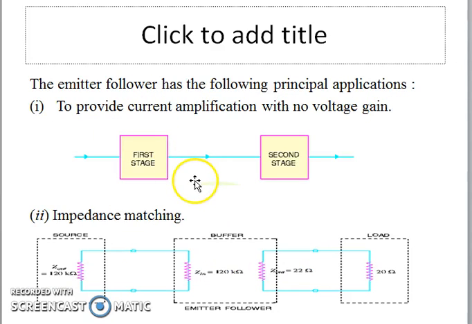So what are the applications of the emitter follower? The first application is that we can use it as a current amplifier. For example, in digital electronics we require a current amplifier. This is a two-stage amplifier, so we can increase the current gain by using an emitter follower. The second application is impedance matching. The emitter follower has high input impedance and low output impedance, so this property is used for impedance matching. We can transfer the maximum power from source to load by using the emitter follower.